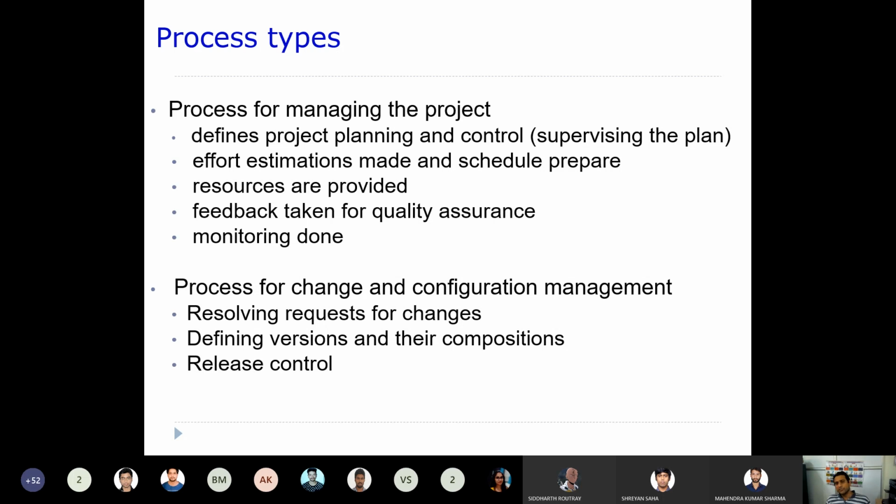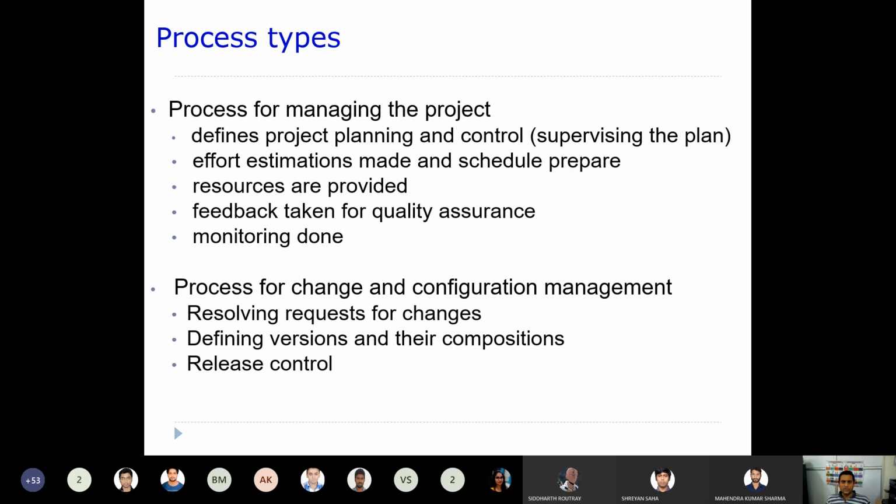And it should take some sort of feedback in order to ensure the quality of the software. So that means you should always monitor the progress of the software development. When you go for this sort of process type, usually all these things will be defined.